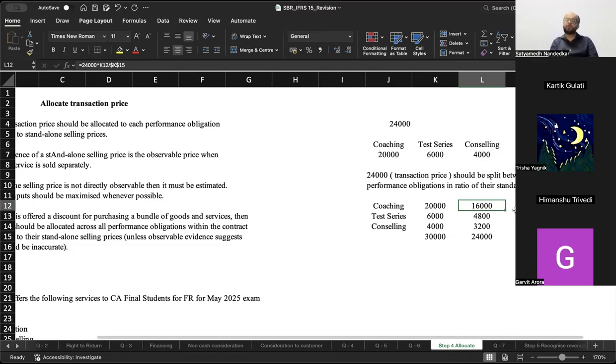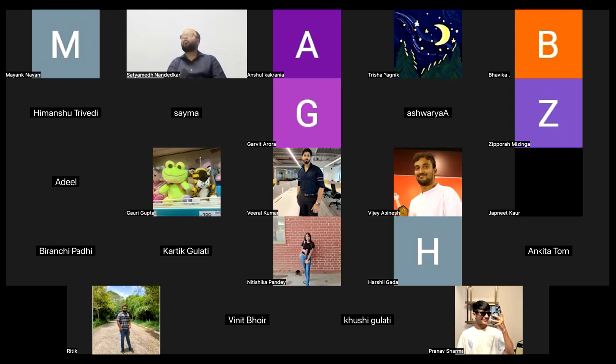Now, when coaching institutes tell you that, listen, the amount that you have paid us is non-refundable, let's not get into whether this is right legally or not, but you have to understand, even if the amount is not non-refundable, the entity cannot recognize that as revenue unless they have performed their part of the service, unless they have done their provision of service or completion of the promise that was given by them.